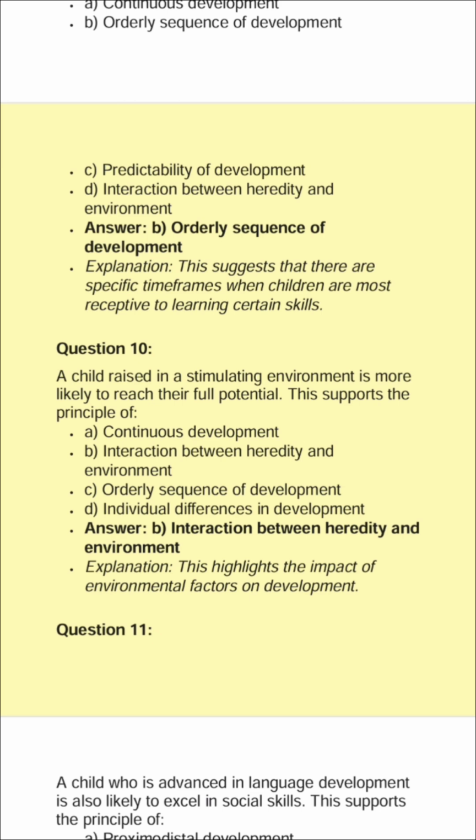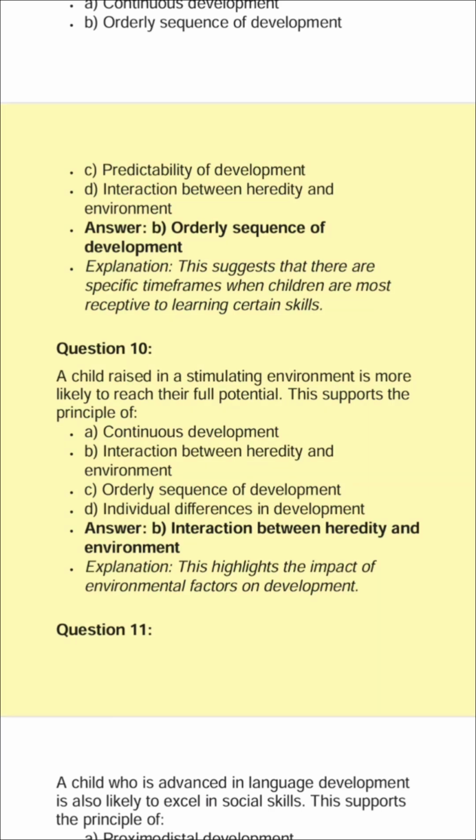Question 10. A child raised in a stimulating environment is more likely to reach their full potential. This supports the principle of A. Continuous development. B. Interaction between heredity and environment.